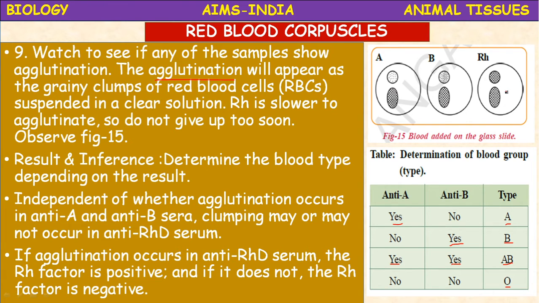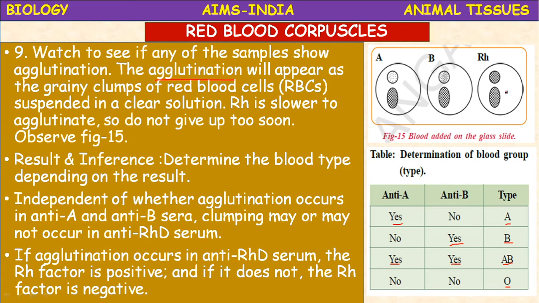Okay, similarly B group. For B group, with anti-A there is no reaction, no agglutination, and with anti-B there is agglutination. Then with the RH, if there is agglutination, then it is B positive. If there is no agglutination in the RH, it is B negative. Similarly, for AB group, agglutination is observed in the first 2 also, meaning there is agglutination with anti-A and anti-B. And if RH also agglutination occurs, then it is AB positive. If there is no agglutination in the RH, then it is AB negative.